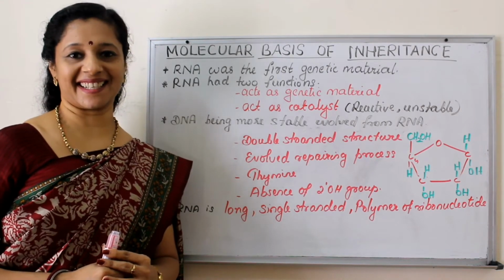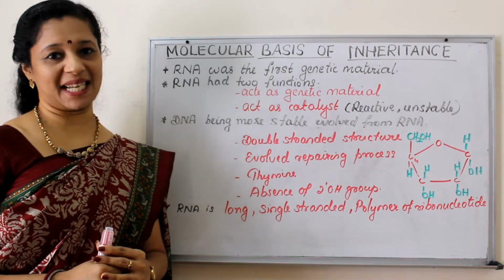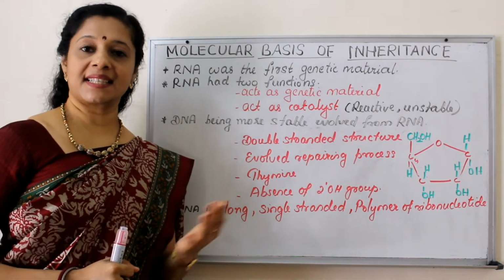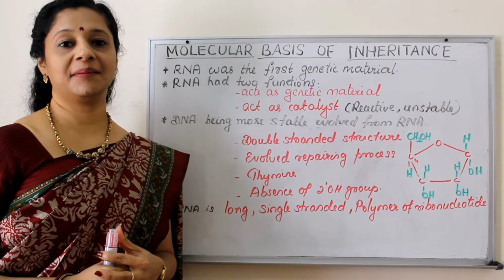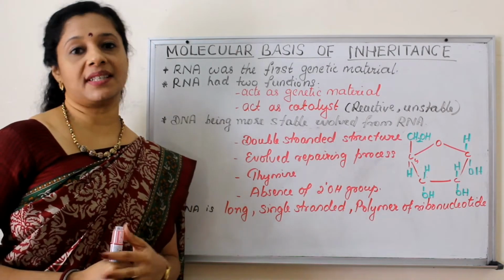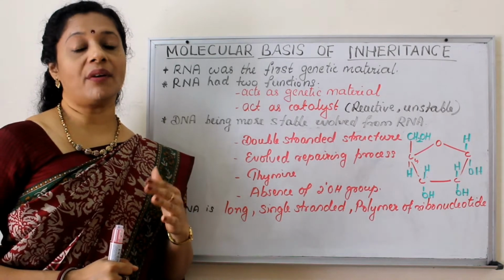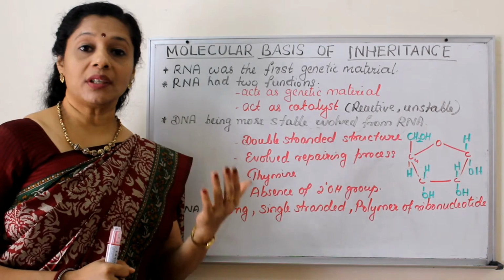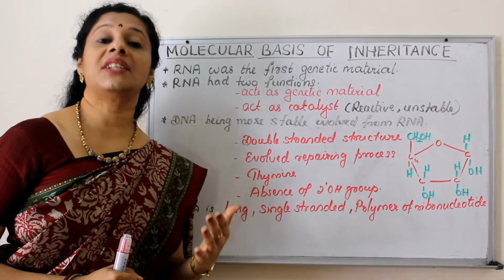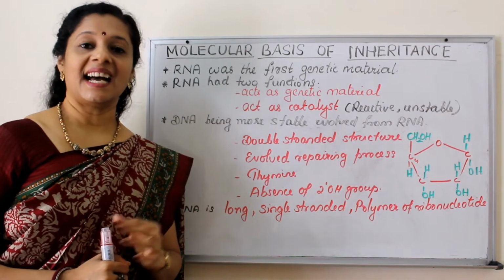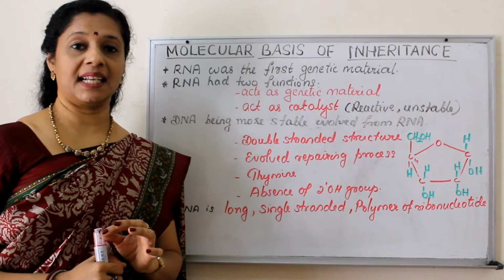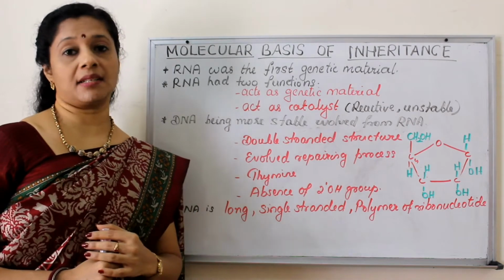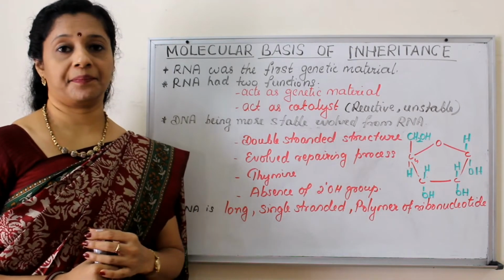I am Soumya Harikrishna. We have been dealing with the chapter Molecular Basis of Inheritance. First we discussed the structure of DNA in detail. Then we also discussed the characteristics of the DNA and RNA so that we could find that DNA is a better genetic material. But still, RNA also acts as genetic material in certain viruses. But majority of higher organisms have DNA.